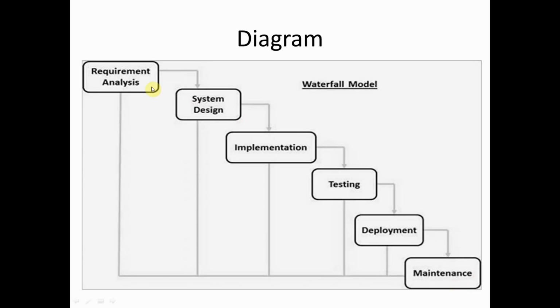So guys, in waterfall model, what happens is, if we have done requirement analysis, then only we can come to system design. This is the most important thing about waterfall model, that it is a sequential model. In waterfall model you have to just go one by one. First you do requirement analysis, after that system design. You cannot get back to the previous phase, and you cannot go to the next phase until the previous phase is completed. So it is a sequential model.